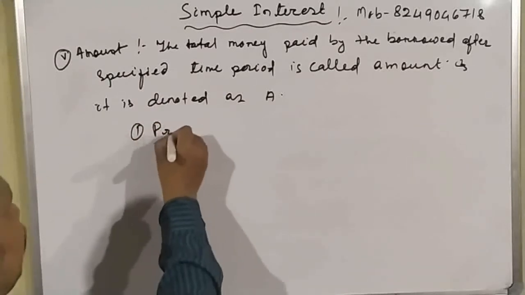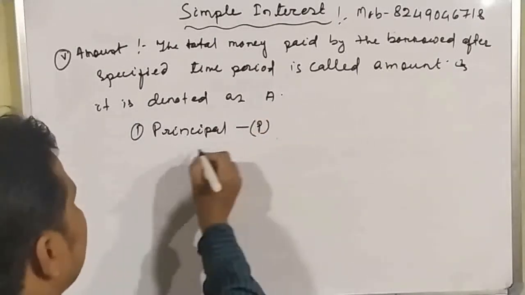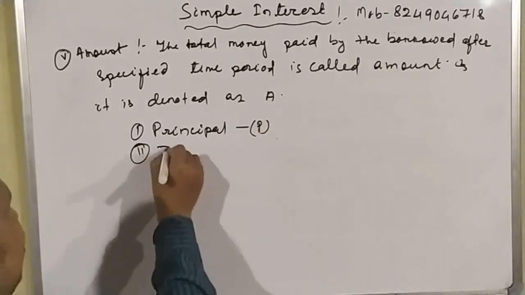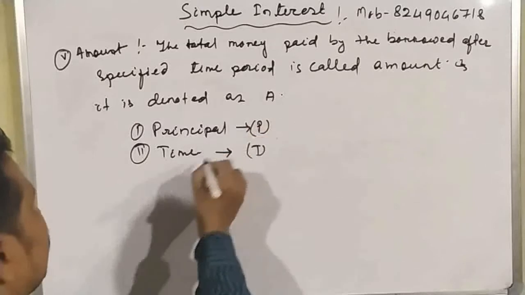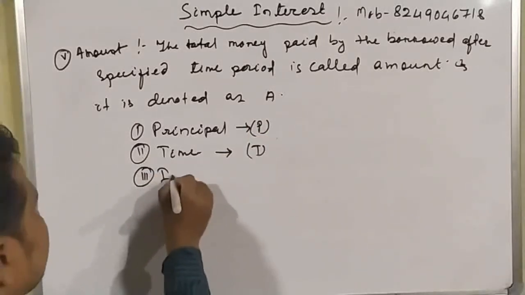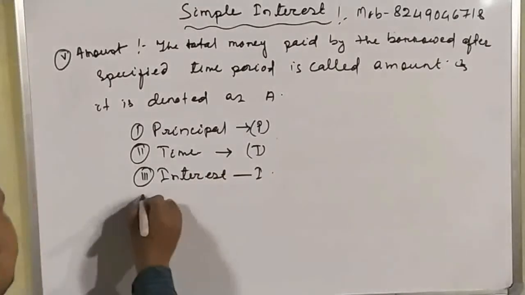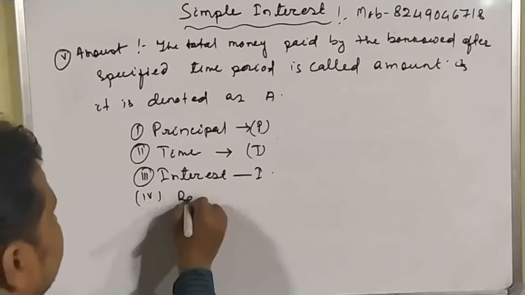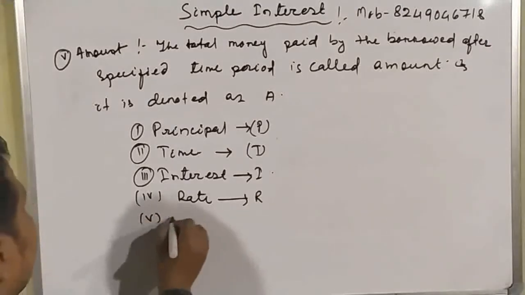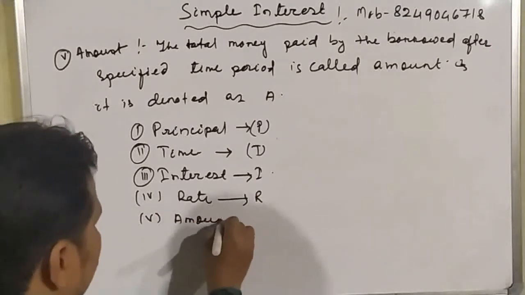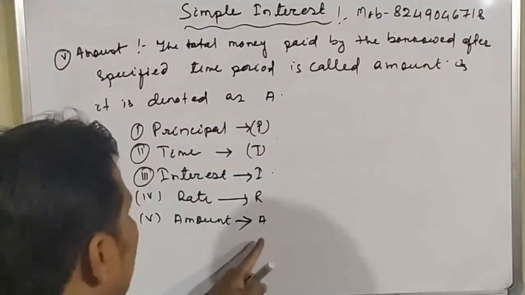One is principal, which is written as P, and second is time, which is written as T, and third is interest, which is known as I, and fourth is rate, which is denoted as R, and the fifth is amount, which is written as A. And already we have read the formula for amount.